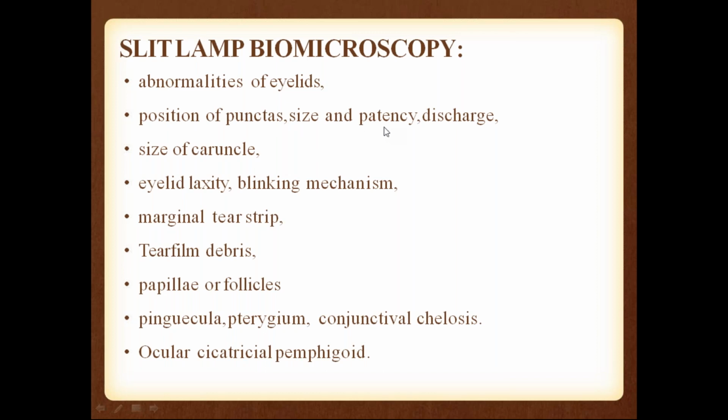We have to press on the lacrimal sac. Where the lacrimal sac is, it is on the medial side. You have to press on the lacrimal sac and observe any discharge protruding out or pouting out from the puncta. Okay, so there is a manual test called ROPLAS. What is ROPLAS? Regurgitation on pressure over lacrimal sac, lacrimal apparatus system.